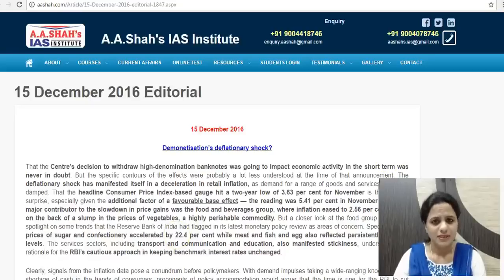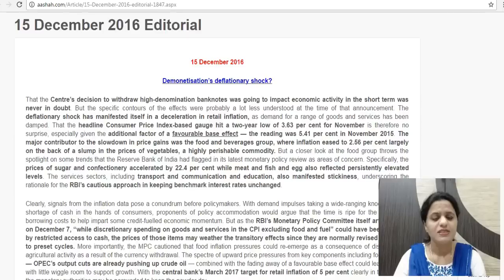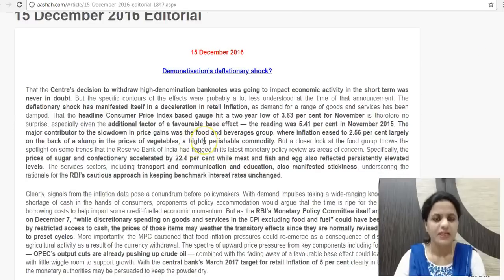The first editorial in the Hindu newspaper is Demonetization's Deflationary Shock. This is regarding CPI and the retail inflation. This news came up on 13th December, 2 days back, when we discussed it. So this is the editorial on that news.